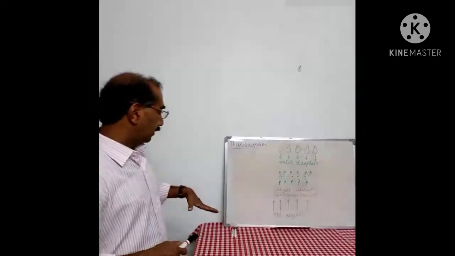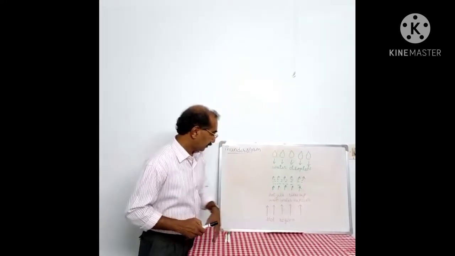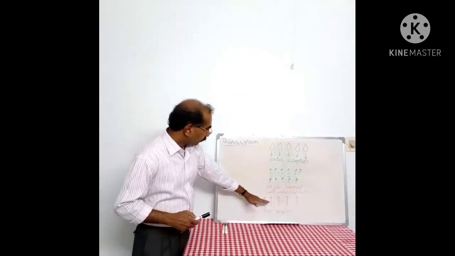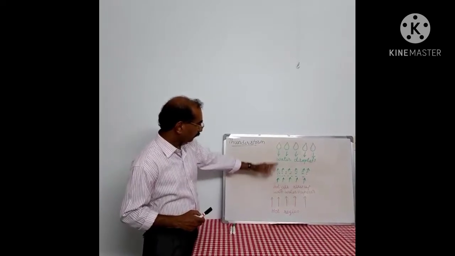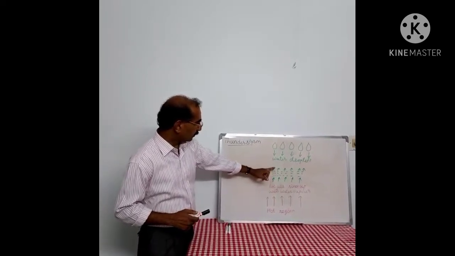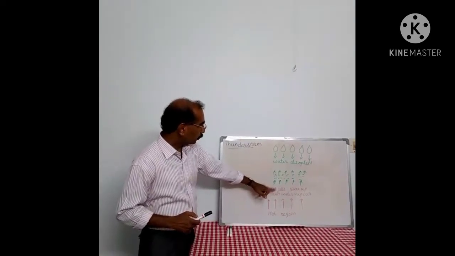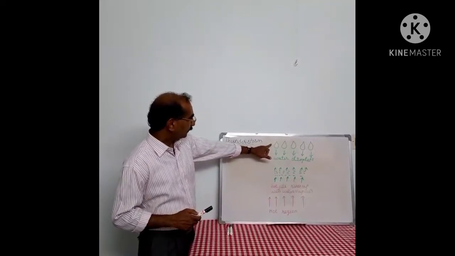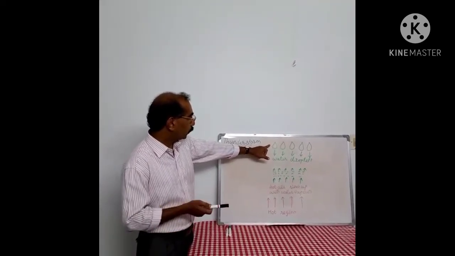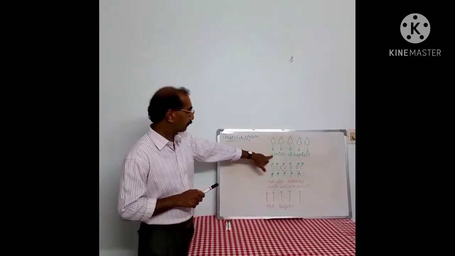As I told you earlier, when there are hot places, the hot air above this region will be rising up. When hot air rises up, along with the hot air, water vapor also will be going up. This water vapor, on reaching a certain height, will cool, condense and form water droplets.